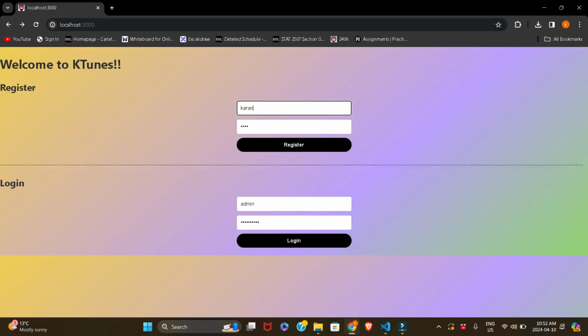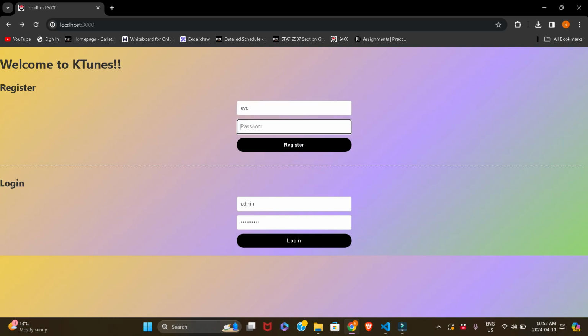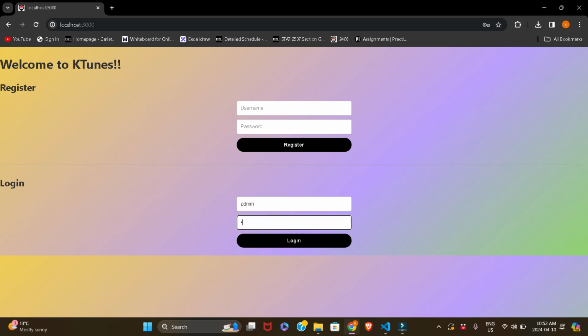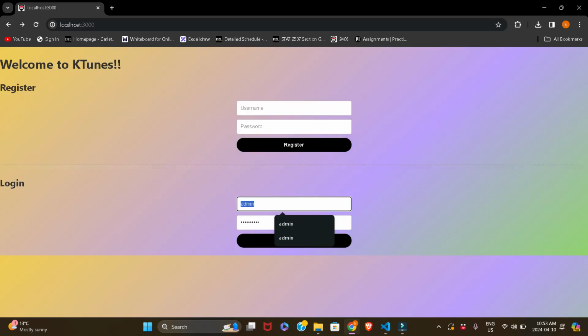Now, let's log in with a unique username. Let's go Eva. 1, 2, 3, 4, 5, 6, 7, 8. Register. Now let's check the admin thing that the user has been successfully registered. And as you can see, both the users are here. Now let's log in as Eva.